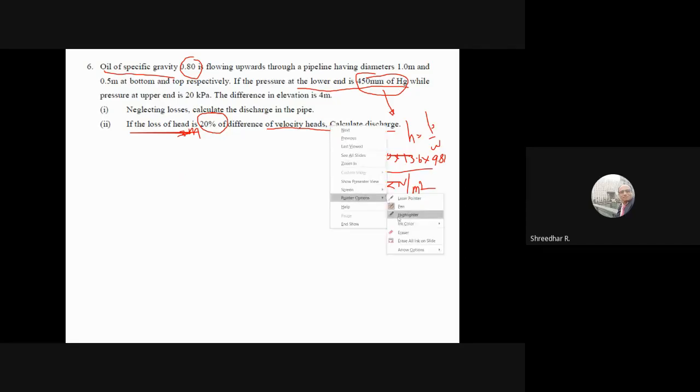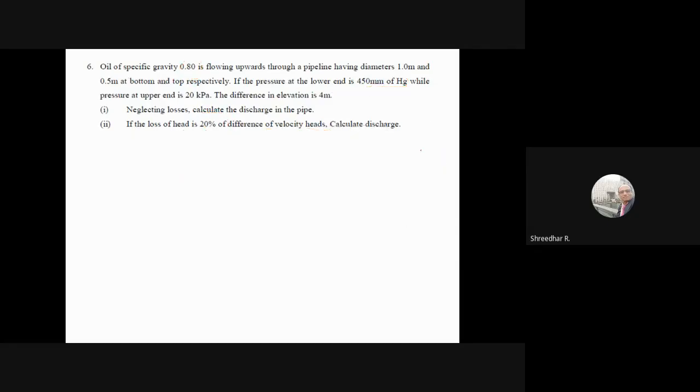So hope you know this. That's why I took this problem, to make you understand how to convert into pressure units. This I want in pressure, and this is already in pressure, kilonewton per meter square, so no problem. The difference in elevation is also 4 meters, given. First you have to solve the problem neglecting losses. Next you have to solve the problem considering the losses. Okay, so this is the problem.